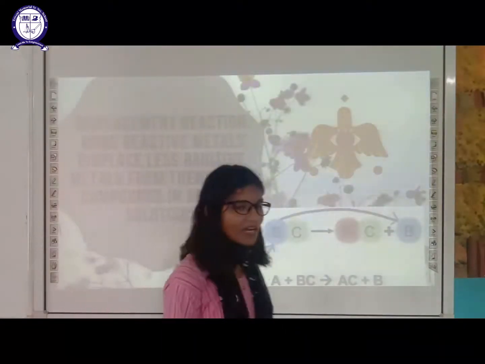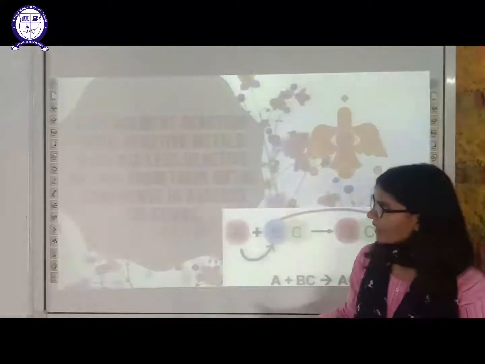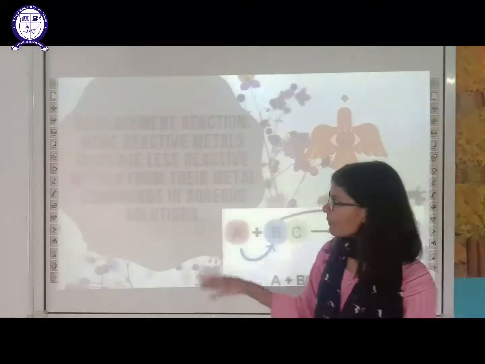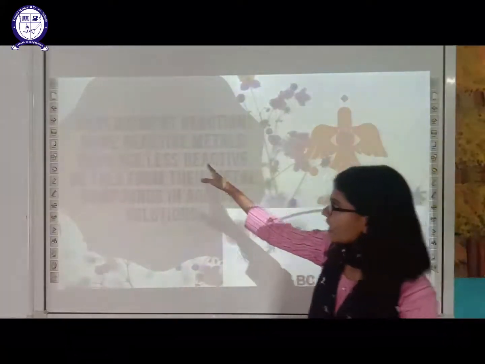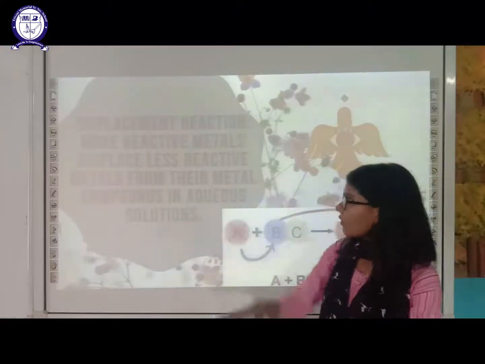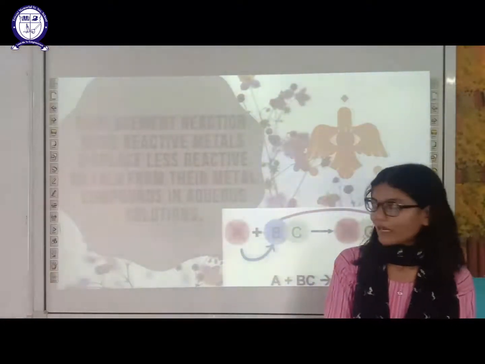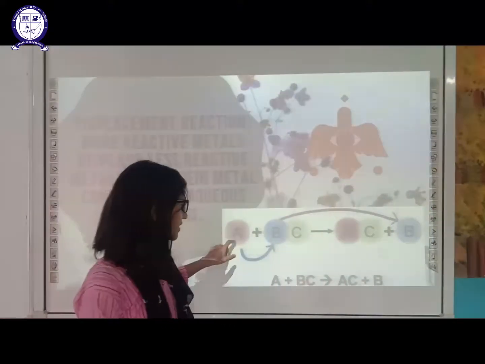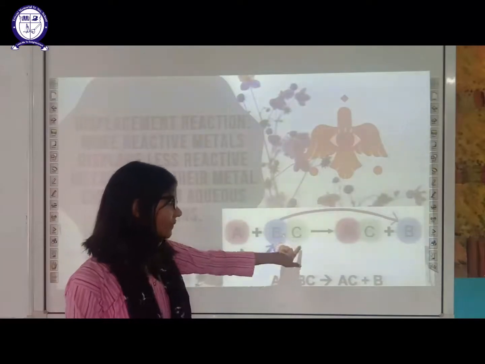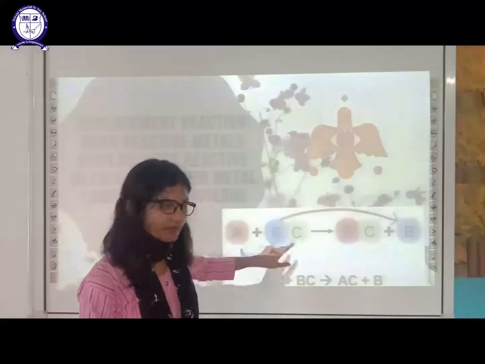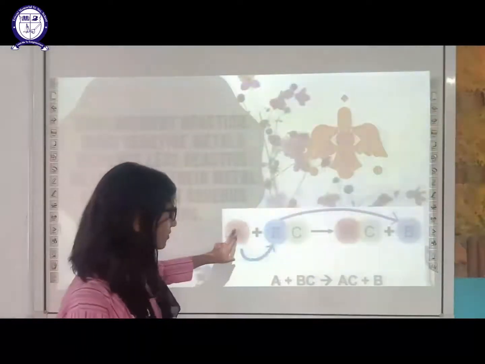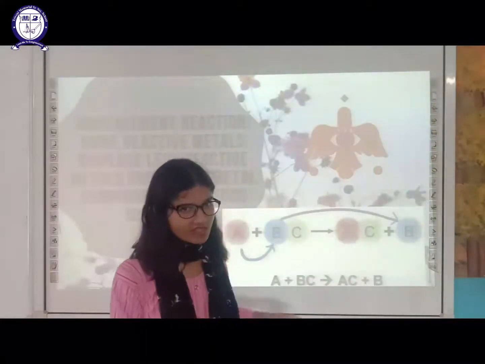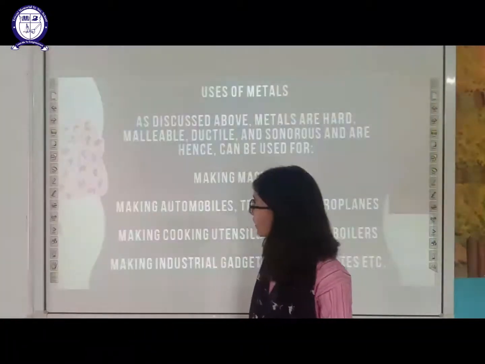Okay, now the last part of your last topic is displacement reaction, which we have discussed though, but still. In a displacement reaction, a more reactive element or metal displaces less reactive metals from their aqueous solution. For example, A is more reactive and B is another metal which is in solution form. A is more reactive, so it displaces B, and it will form a bond with C. This is a displacement reaction.